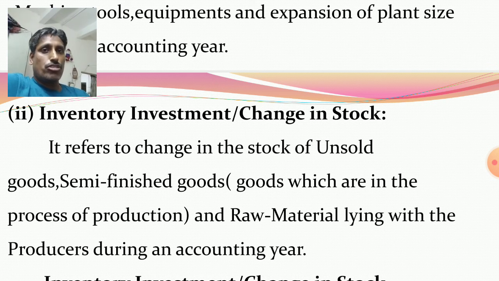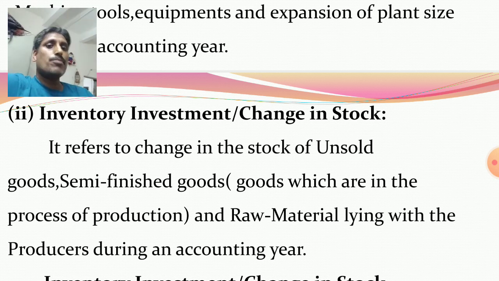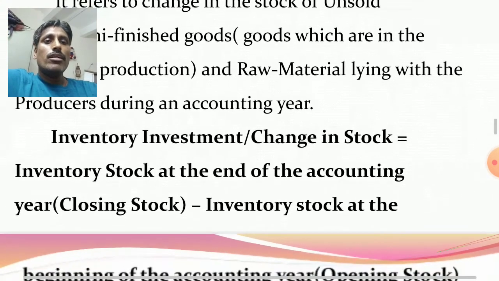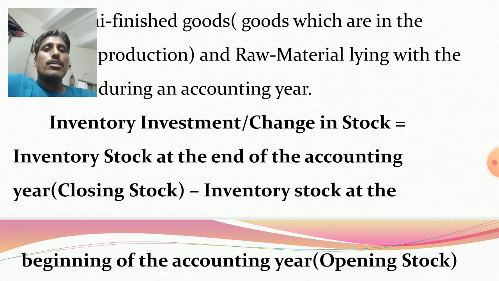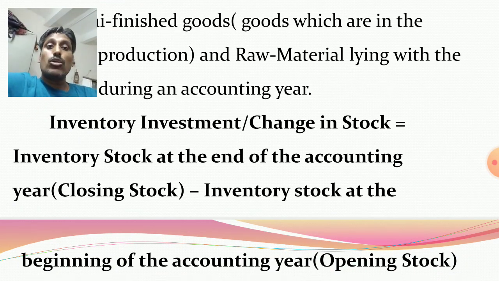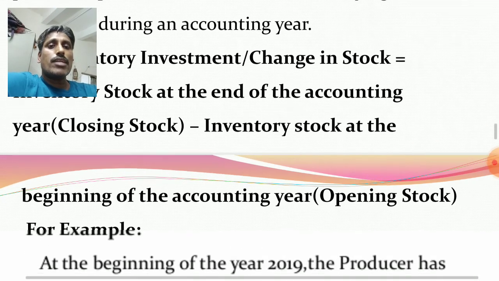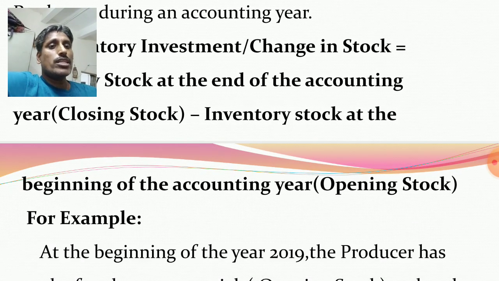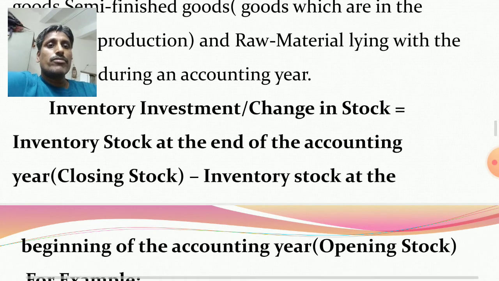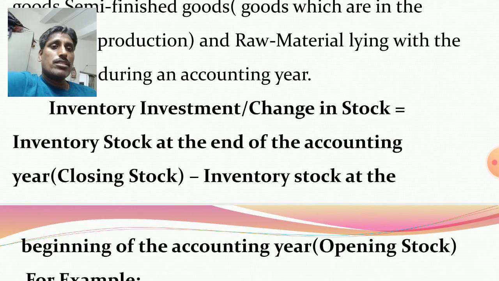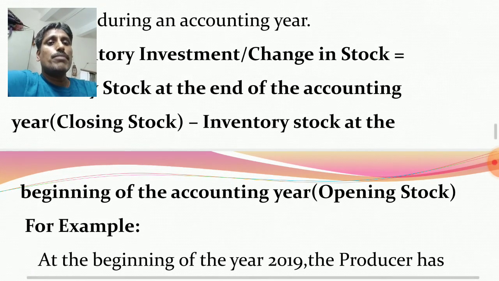Consider the change in the stock of unsold goods, semi-finished goods, and raw material lying with the producers during an accounting year. Change means at the beginning of the year you see how much stock, then at the end of the year how much stock, then the difference. The inventory investment or change in stock formula is inventory stock at the end of the accounting year, the closing stock, minus inventory stock at the beginning of the accounting year, the opening stock. So the formula is closing stock minus opening stock.